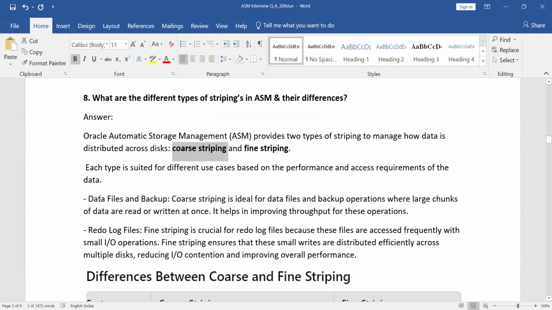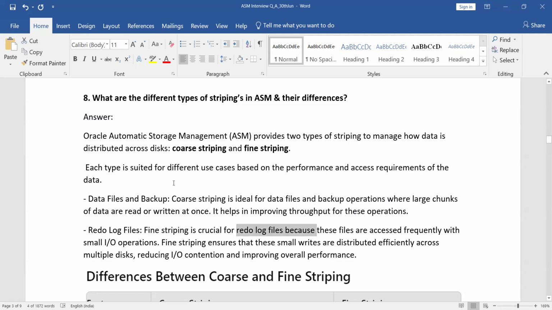Normal data files and backups, where you are going to store them, use coarse striping. This comes into the picture for your data files and backups. For redo log files, current transactions, whatever you are going to write, fine striping plays a crucial role. It will write your information into your redo log files.